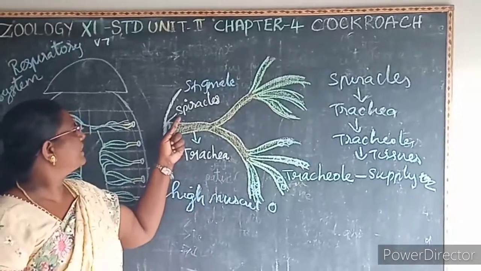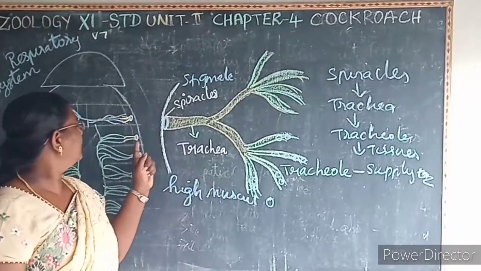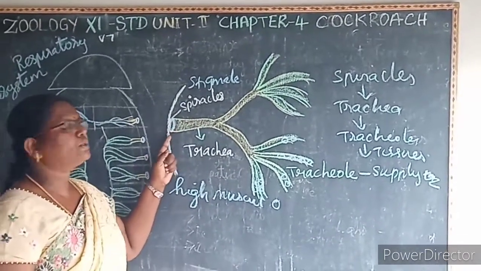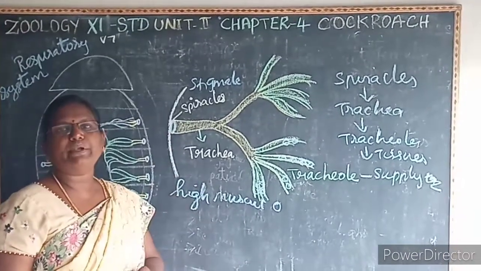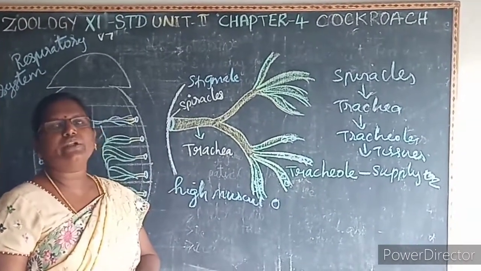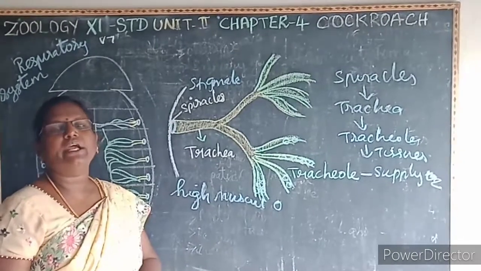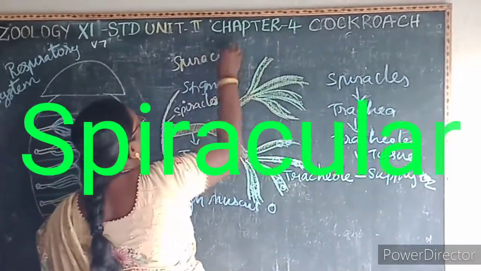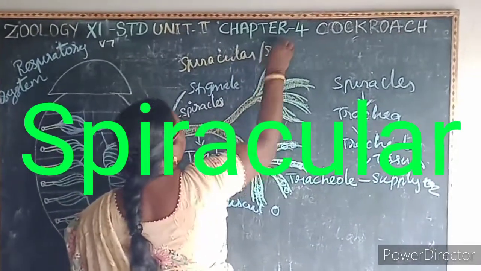So what are the spiracles? Tiny holes on the abdomen, known as spiracles. These spiracles open and close by a wall. That is known as what? Spiracular muscles or sphincter muscles. Say the term: spiracular muscles or sphincter muscles.